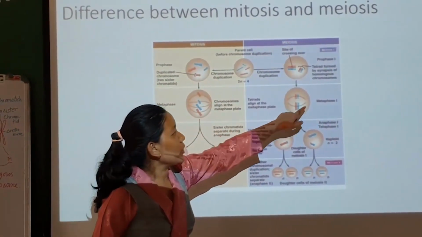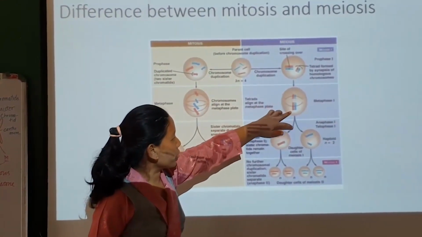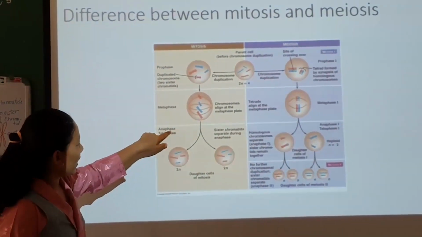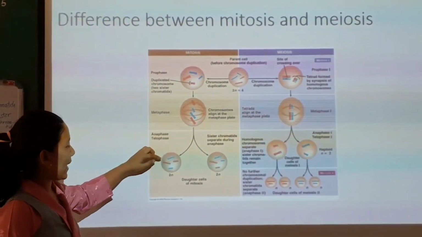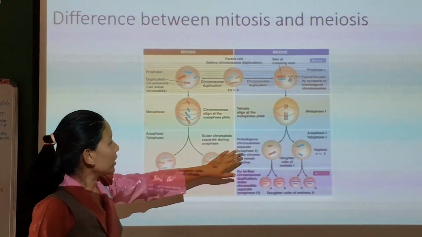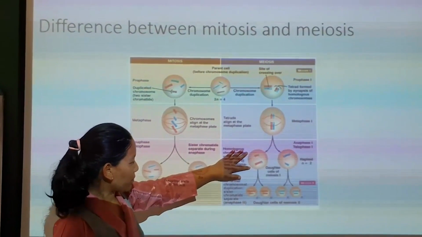In the anaphase of mitosis, the centromere splits and the sister chromatids separate, whereas in anaphase 1 of meiosis, homologous chromosomes separate.